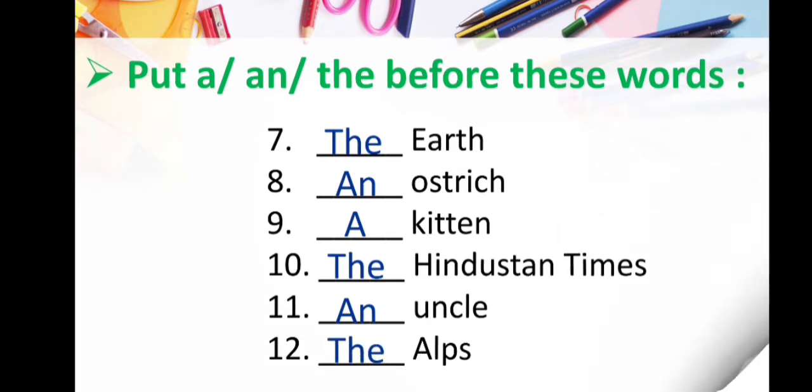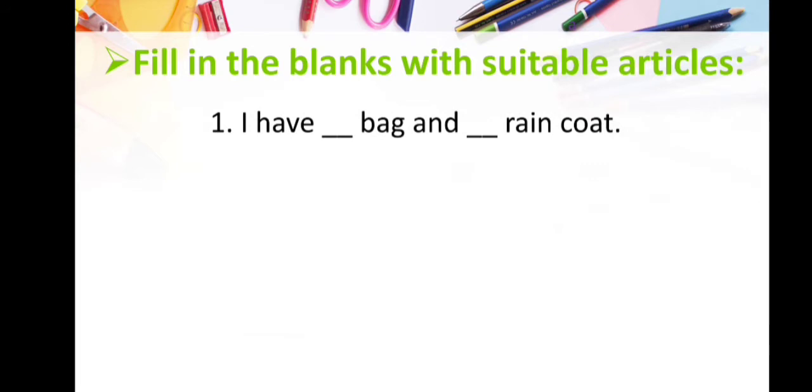Now let's move to the next question. Our next question is fill in the blanks with suitable articles. Here what you have to do, you have to fill the blanks with suitable article. The first sentence is I have dash bag and dash raincoat. Here in both the blanks we are talking about the singular bag or a singular raincoat. That's why we will use which article? Yes, A. So the final answer is I have a bag and a raincoat.